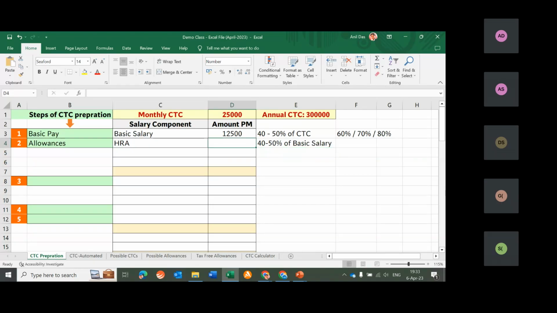Let's assume that your employee is staying in a non-metro city. For a non-metro employee, we should keep 40% of basic as HRA. And this much would be tax-free from the income tax point of view. This is why every company is going for HRA.